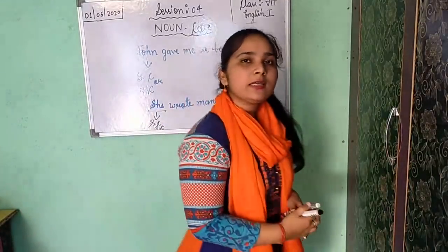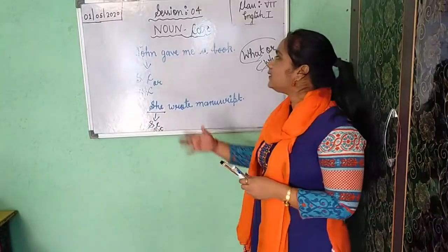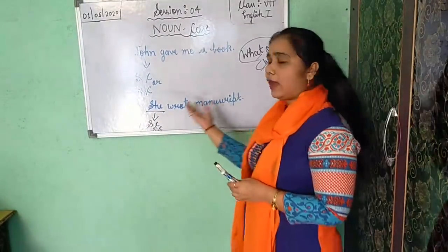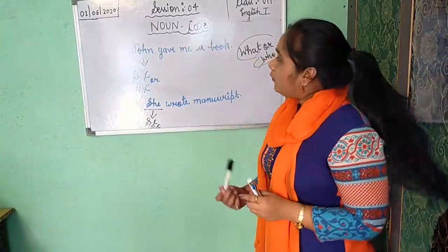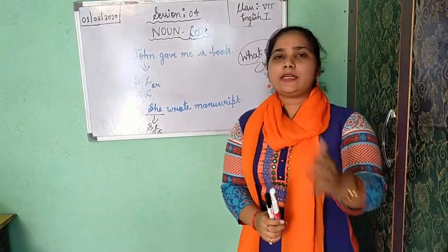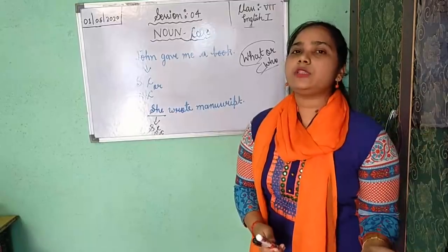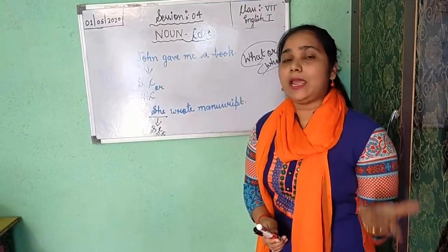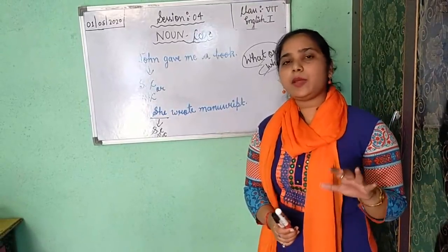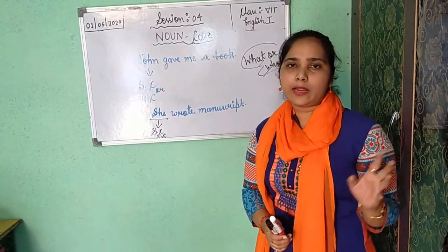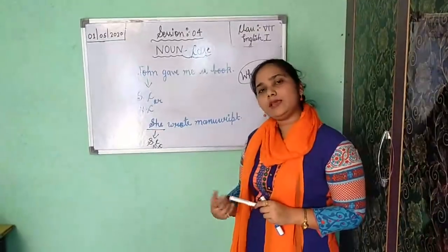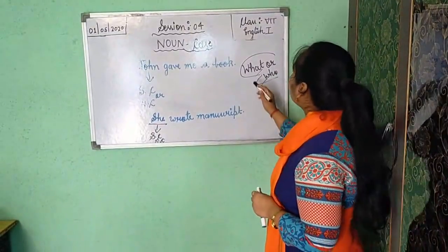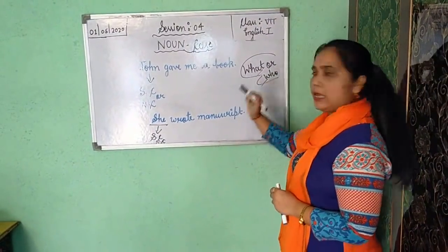So she, this word is in subjective case or nominative case. Okay, class. I think subjective or nominative case is simple to you. You have understood it easily. Now, always remember, subjective is related to subject. And what is subject? Subject is the doer of the action. Always remember, subject is the doer of the action, and subjective or nominative case usually gives reply of this WH word, what or who.